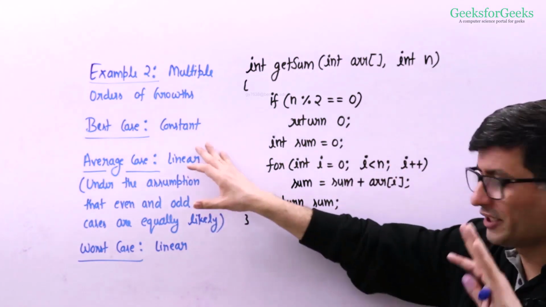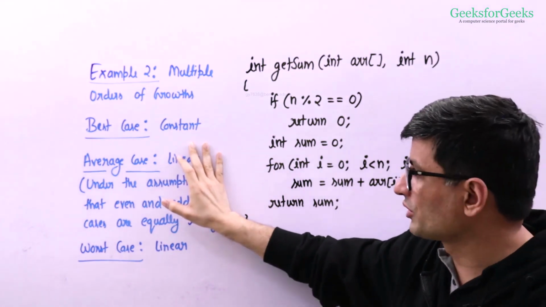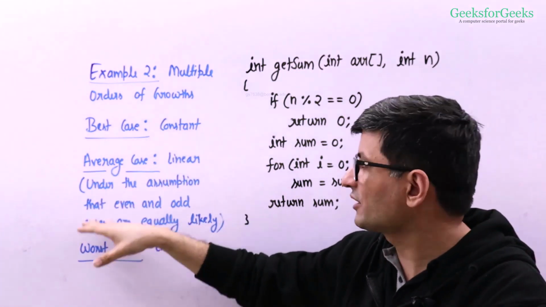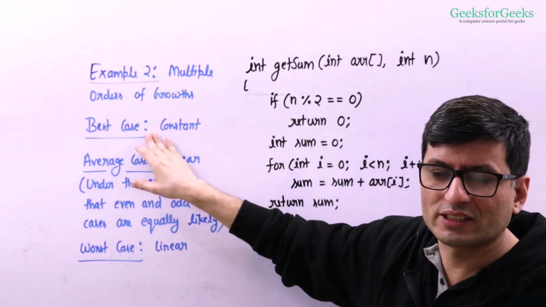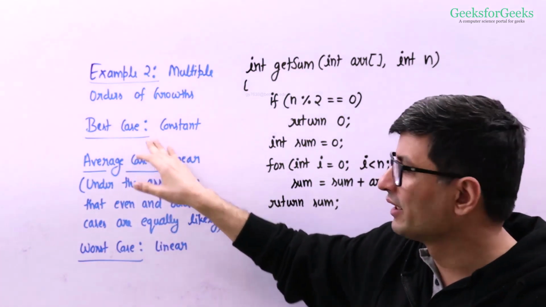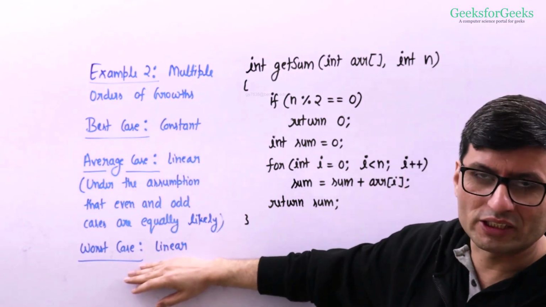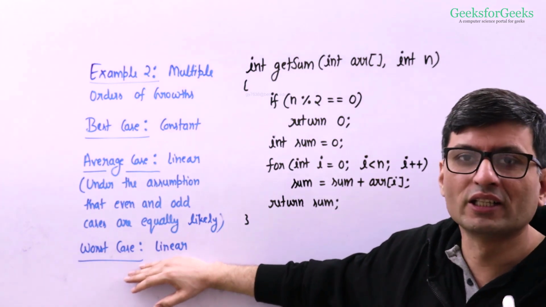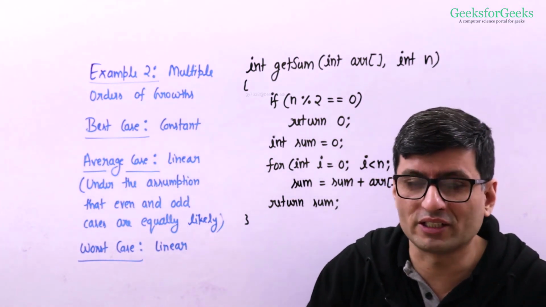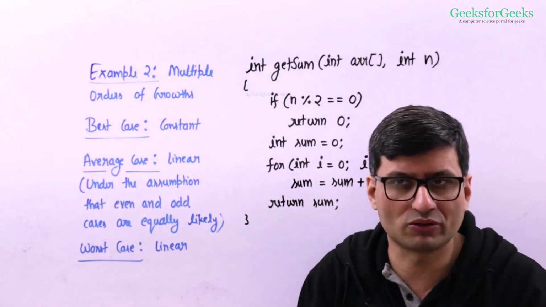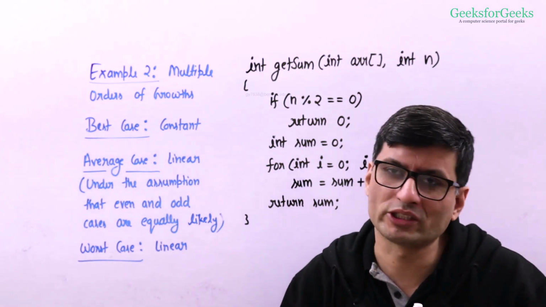So the cases when your algorithm has different times for different types of inputs, in those cases we divide the cases into three cases: best, average, and worst. Best is something which is bogus. We don't require the best case, saying that its minimum time is this is of no use. Average is something we would like to know, but impractical many times. And worst case time complexity analysis or worst case asymptotic analysis is something that we do most of the time. We find out what are the input types when this algorithm is going to have maximum order of growth. We use that order of growth most of the time to indicate it as time complexity of the algorithm.